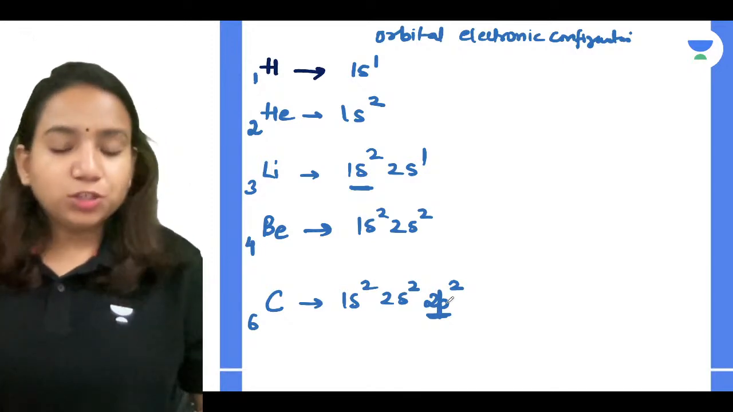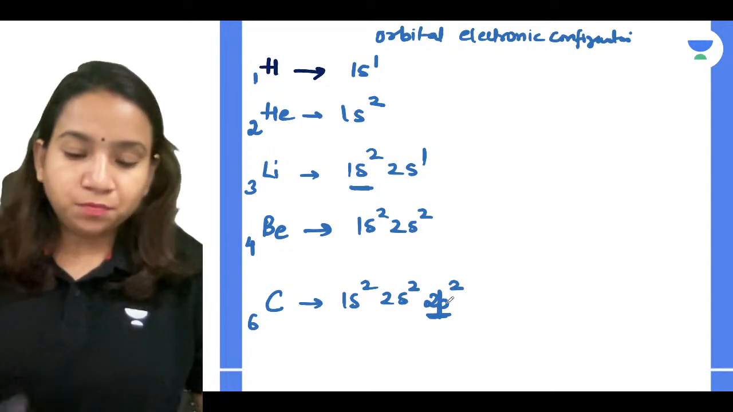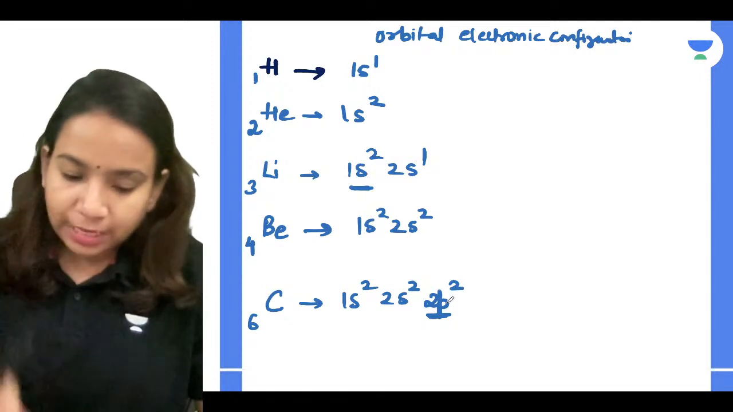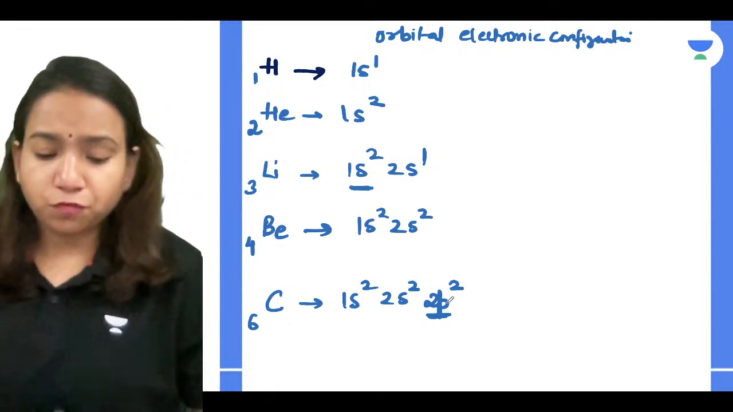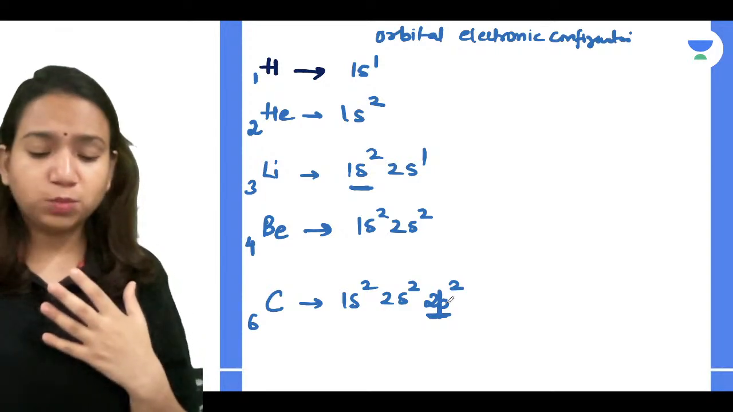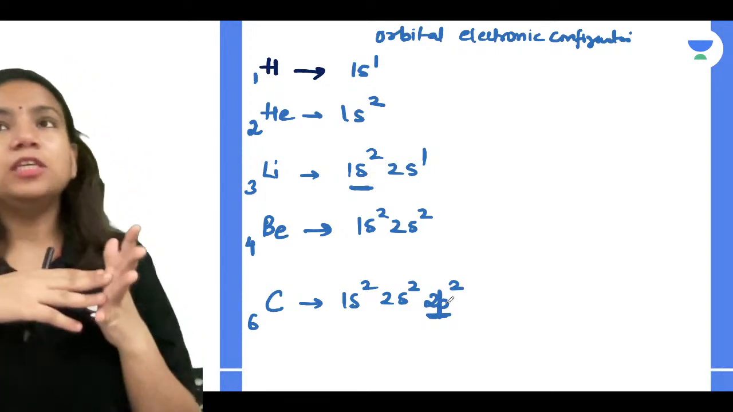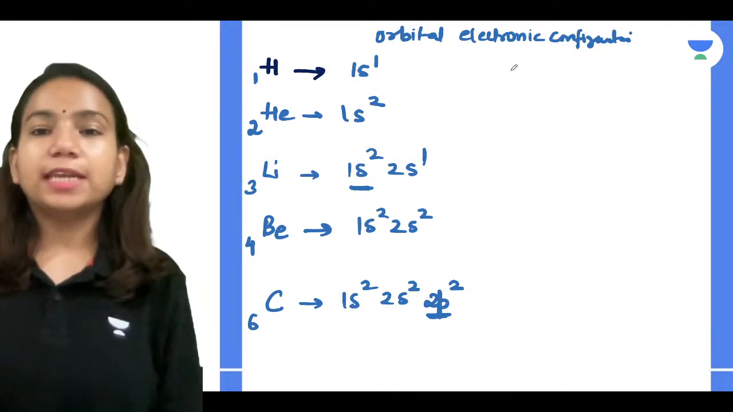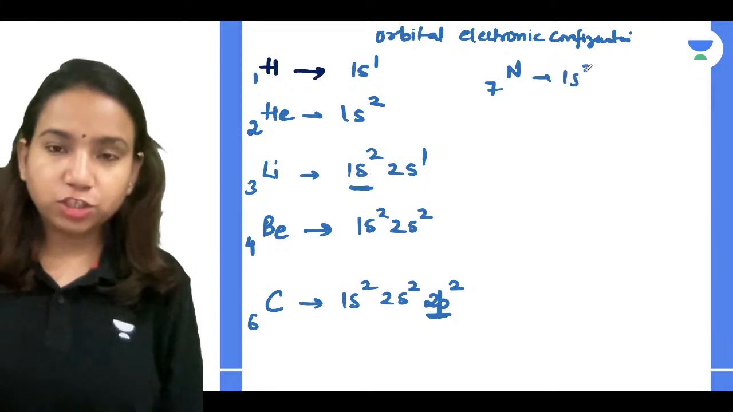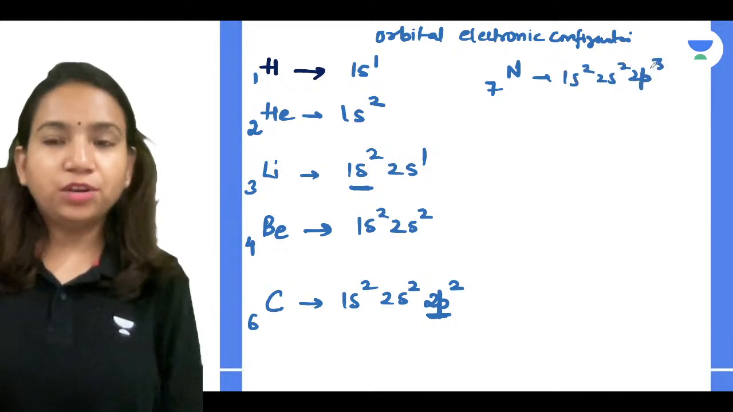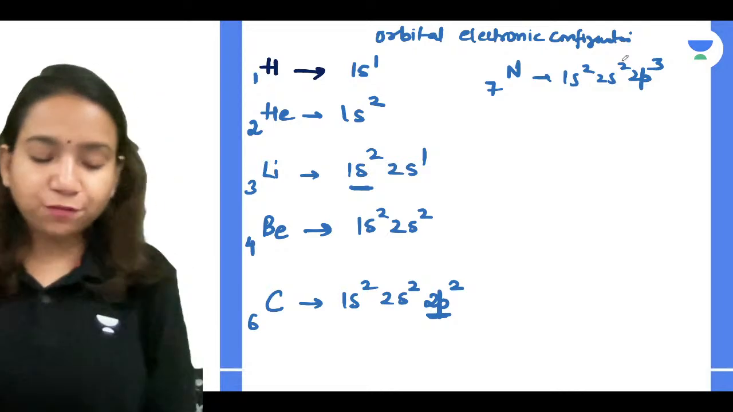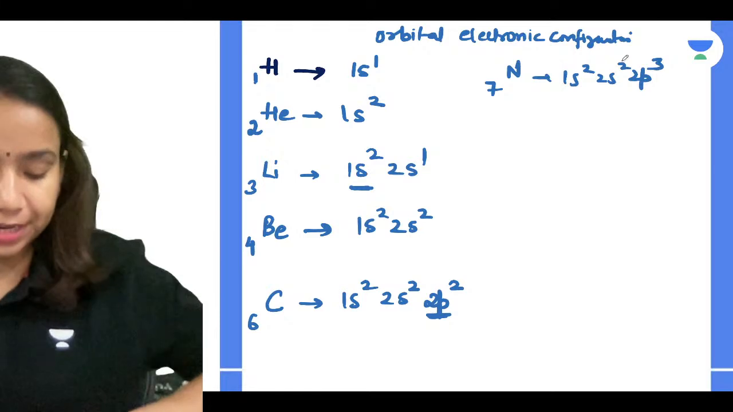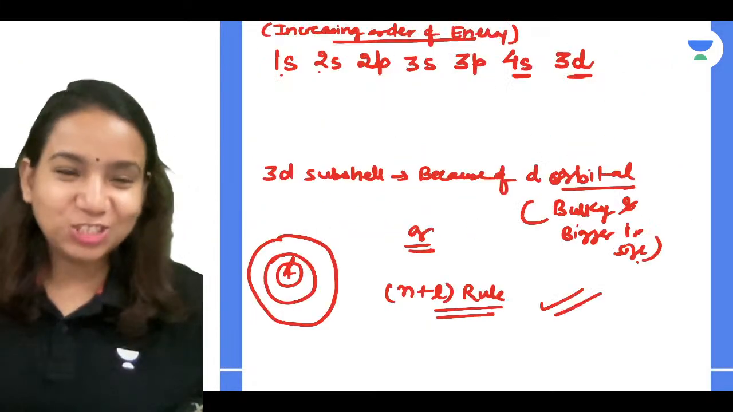Very good. So like that, you can write the configuration for many of the elements in the same manner. Like nitrogen, if I write 7, what will be the configuration? 1s2, 2s2, 2p3, right? So can you write the configuration for all the elements this way? Yes, everyone, you can write it. Now let me give you the answer of this question, everyone.